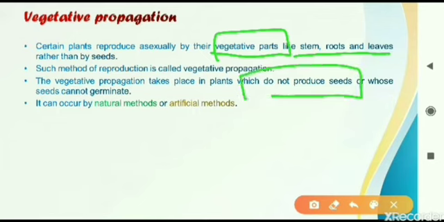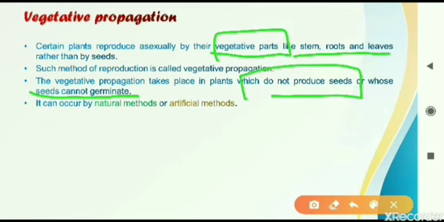There are certain varieties of plants which do not produce seeds, and also there are certain varieties of plants where seeds are there, but those seeds cannot germinate. They cannot give rise to a new plant. So such kind of plants are there, and in those plants we are observing what is called vegetative propagation. Here, the roots, the stem or the leaves can give rise to a new plant. The name vegetative propagation is given because a new plant is coming from a vegetative part only. That is why it is vegetative propagation.